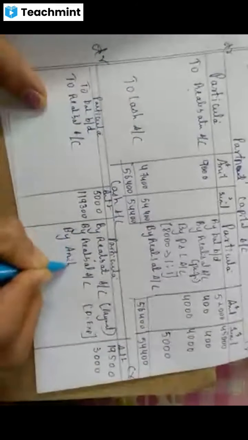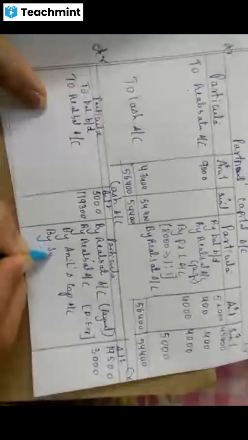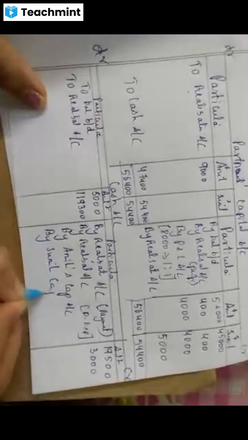Next cash account is where? Here. To cash account, to partners. It is there in which side? Yes. Debit side. So here I'm writing in the credit side. By Anil's capital account. By Sunil's capital account. Amount is this, only copy and write. See, it was here, I'm writing it here. Reverse.